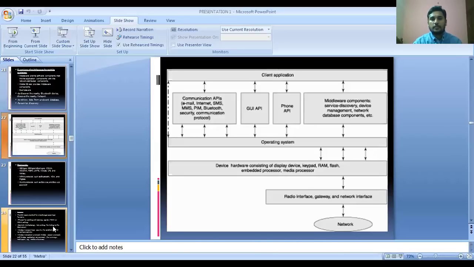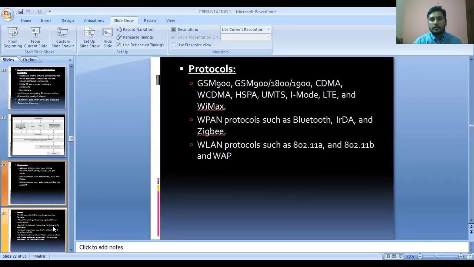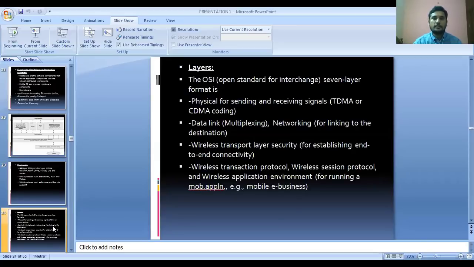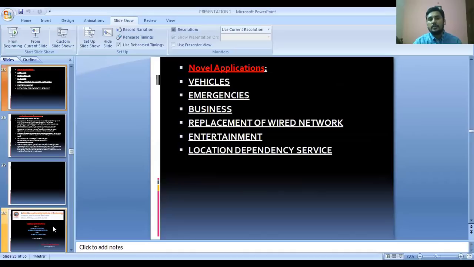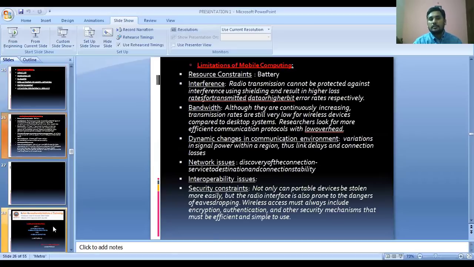We also discussed architecture, some protocols and layers, and novel applications like vehicles, emergencies, business, replacement of wide area network, entertainment, and location dependent services.